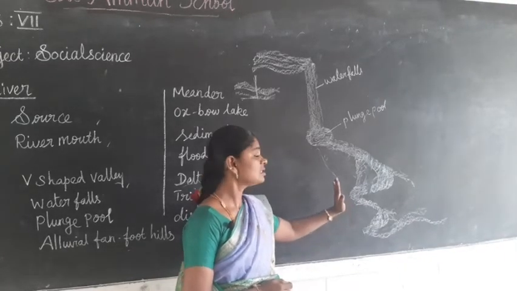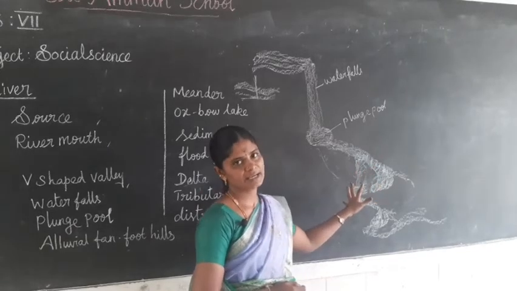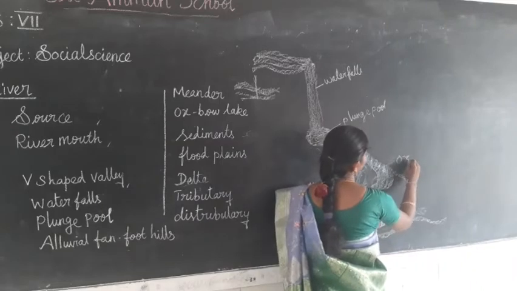It is formed here. It looks like a lake. This is called an oxbow lake.